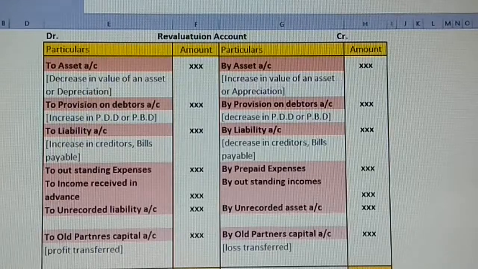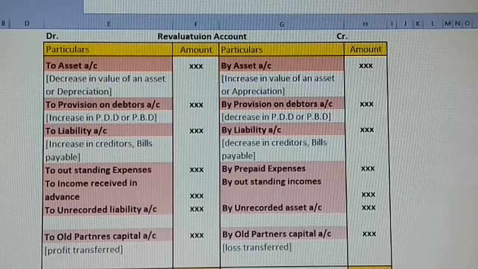For example, let me put it in a simple way: 1,000 we are going to keep aside every year as per the agreement as provision for debtors. Clear? 1,000. So for this year, the company is deciding to increase the provision from 1,000 to 1,500. So there is an increase. That 500 is again an expense for us. It is an additional burden. So what we do, that 500 we have to take on the debit side.